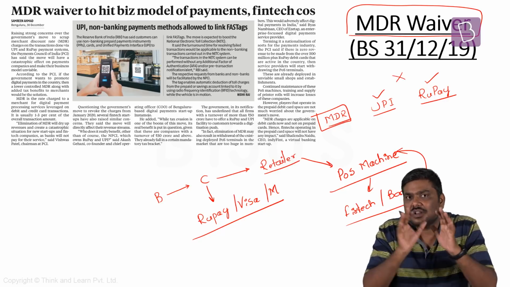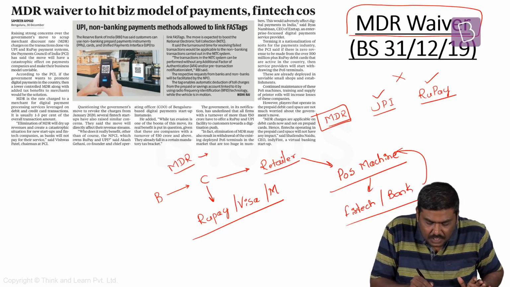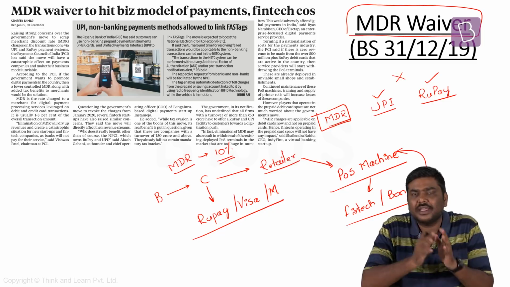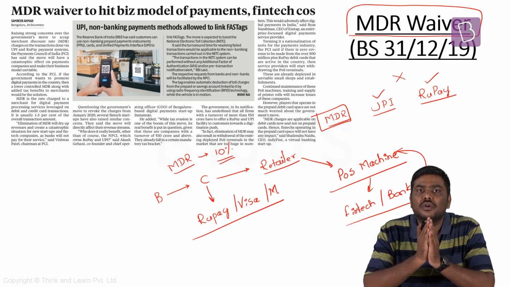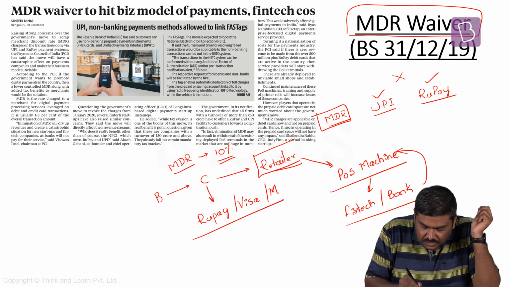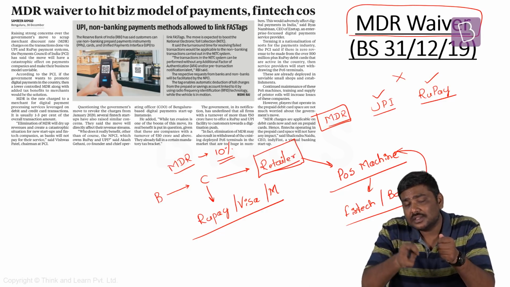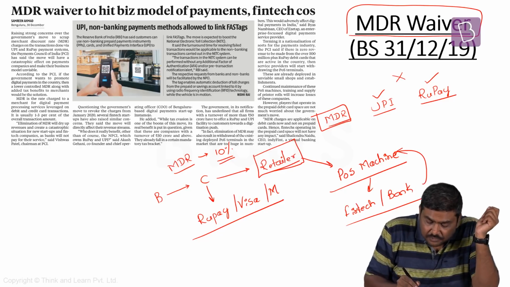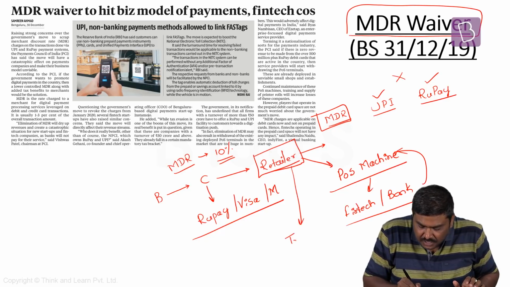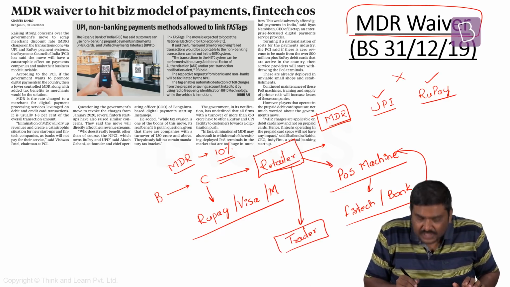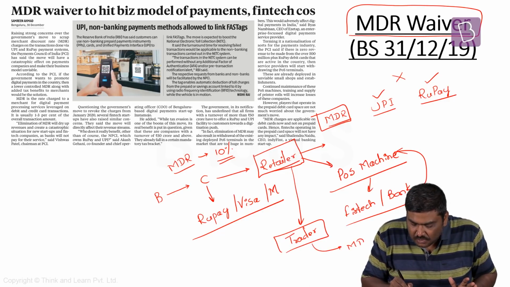Now, in this particular transaction, let's say the MDR applicable or merchant discount rate applicable is, let's say, hypothetically 10%. Again, it's a hypothetical number. What this particular MDR here basically means is, for having provided this particular infrastructure for the retailer to conduct the transaction through either the debit card or through either the credit card, the companies will impose a certain charges. This particular charge, which is imposed on the trader or a retailer for using this kind of an infrastructure to conduct transactions, is called as a merchant discount rate.